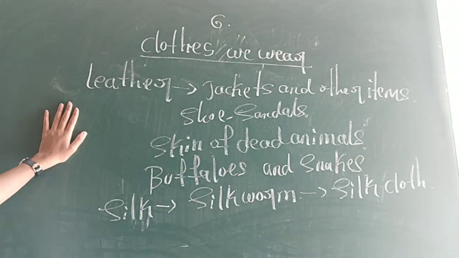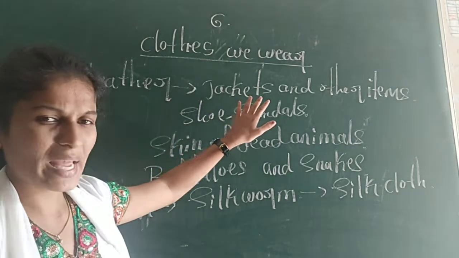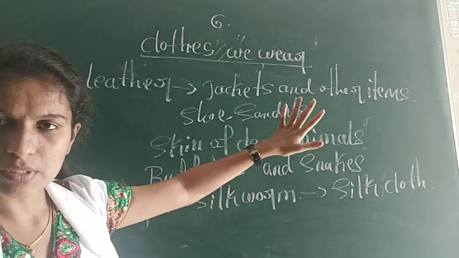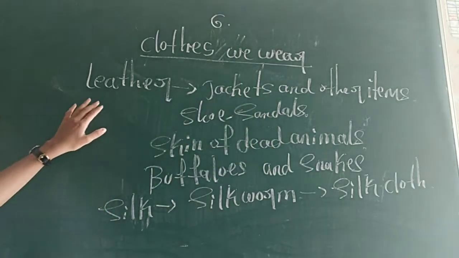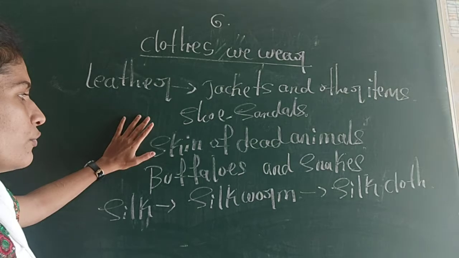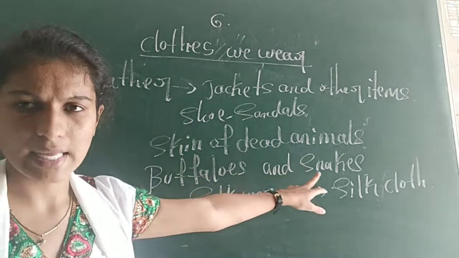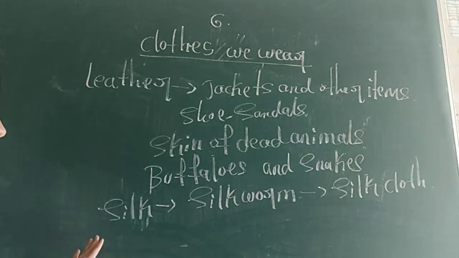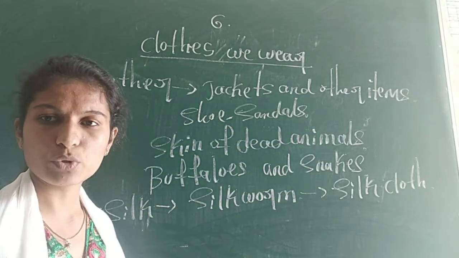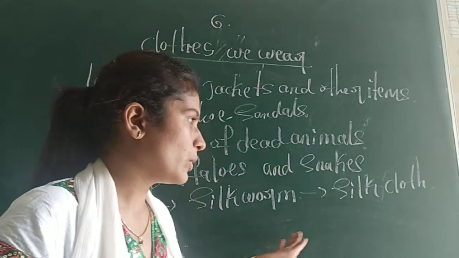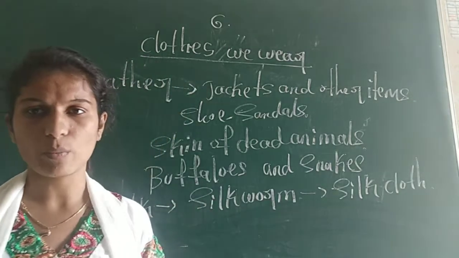The first one is leather. We use leather to make jackets and other items like shoes and sandals. And how do we get leather? We get leather from the skin of dead animals like buffaloes and snakes. The next one, silk: we get silk from the silkworm, and we make silk clothes from it.